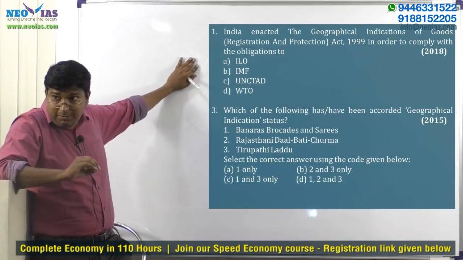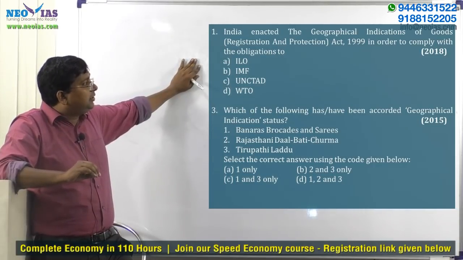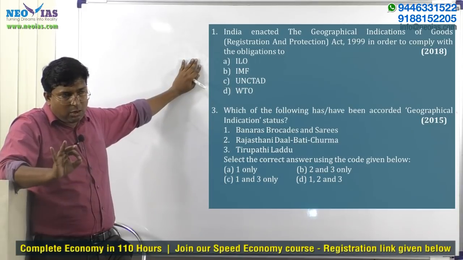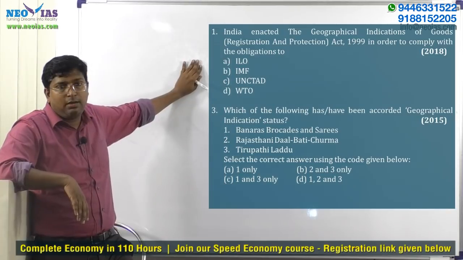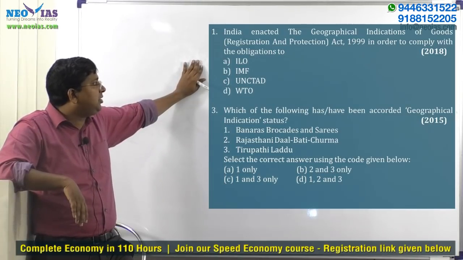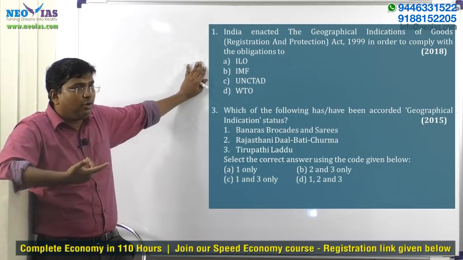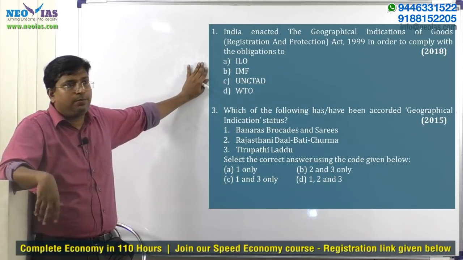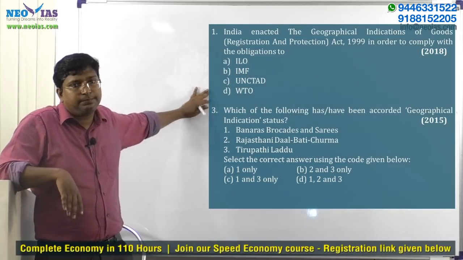India, 2018 prelims question. India enacted the GI Goods, see the name itself is saying GI, Geographical Indication of Goods, Registration and Protection Act 1999 in order to comply with the obligations to TRIPS agreement. It is not mentioned TRIPS agreement, obligations to WTO. Now see the 2015 question.